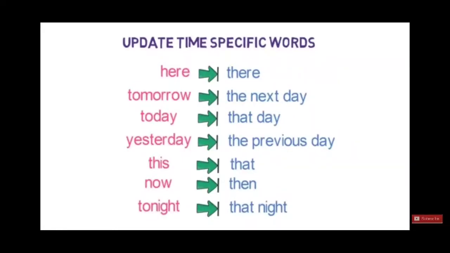Here changes to there, tomorrow changes to the next day, today changes to that day, yesterday changes to the previous day, this changes to that, now changes to then, tonight changes to that night. Whenever these words are there, you will have to change them. And if these words are not present, no need to do any changes.